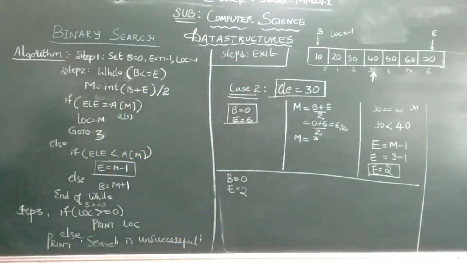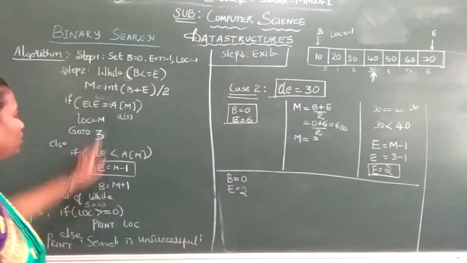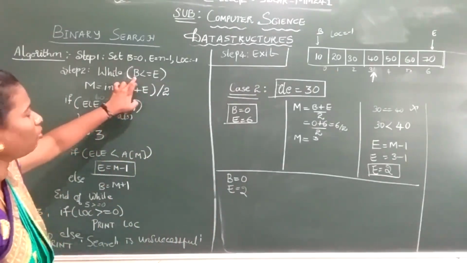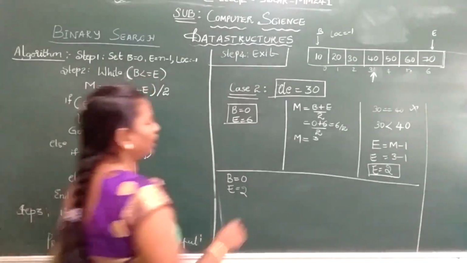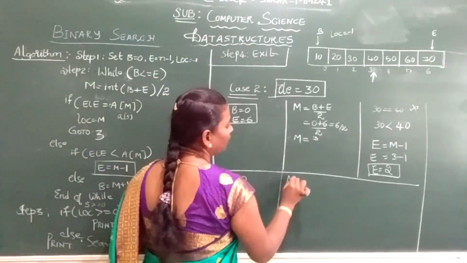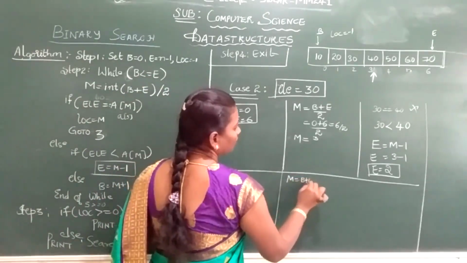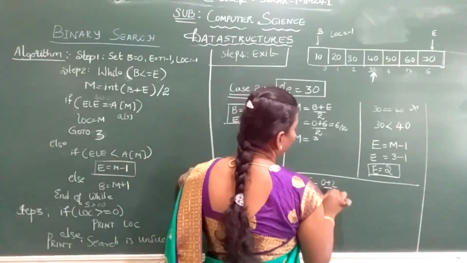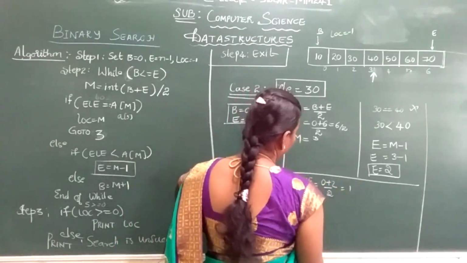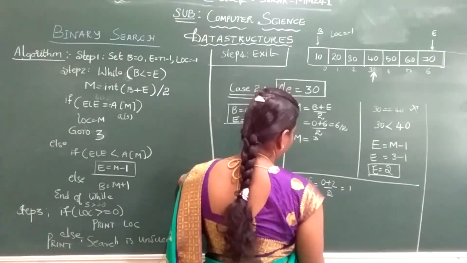See, your beginning is 0, your end is 2. Again you just check what is your beginning. 0 is less than or equal to 2. Yeah, the condition holds. Calculate your mid element. Mid is equal to beginning plus end divided by 2. That is 0 plus 2 divided by 2. 2 by 2 is 1. So your mid element is 1.